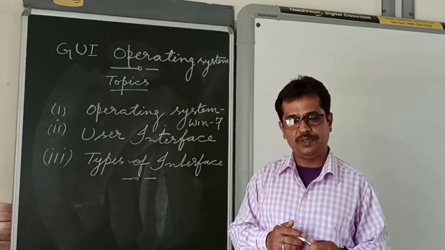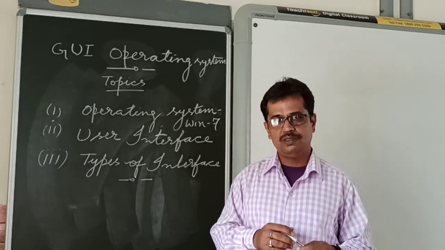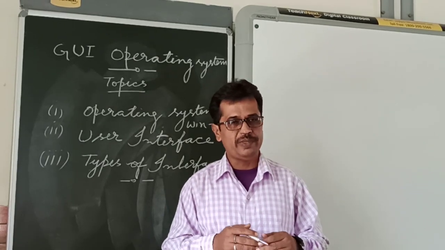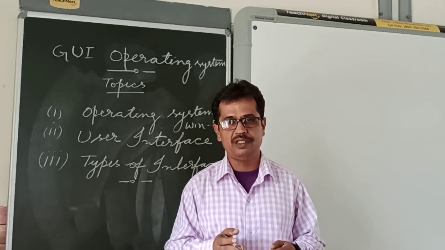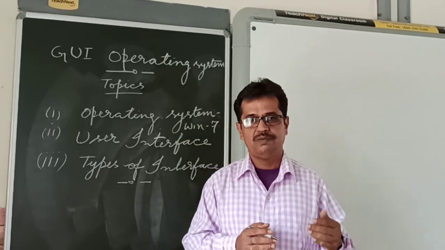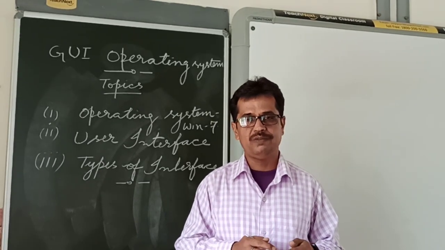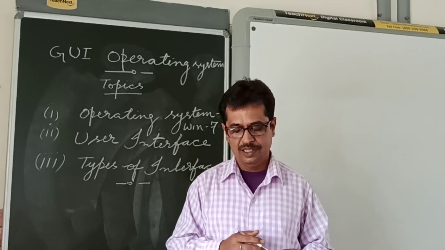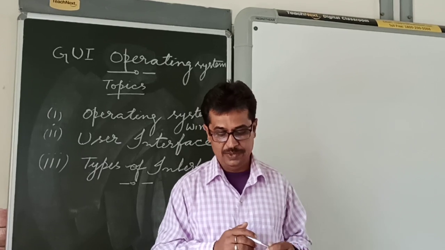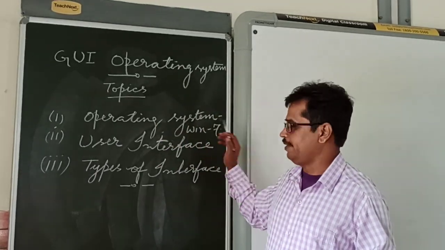Examples of operating system, you already know. Examples of operating systems are Windows, developed by Microsoft Corporation. Windows has many versions: Windows 7, Windows 8, Windows 10. Earlier Windows that we were using were Windows 95, Windows 98, Windows 2000, Windows ME, etc. So Windows is an example of operating system. Now we will discuss Windows 7.